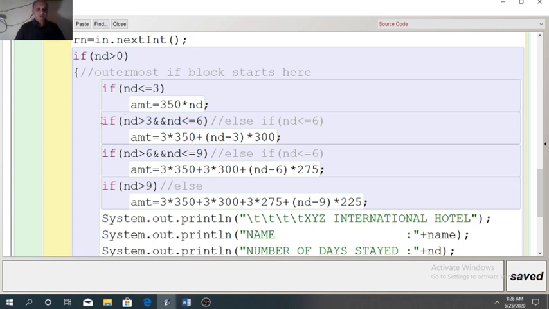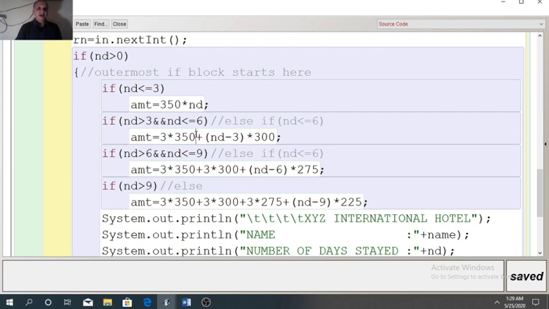The second slab was for the next 3 days. After the first 3, the next 3 means it will cover 4, 5 and 6. It means when nd is more than 3 and nd is less than or equal to 6. So in this range 4, 5, 6 will come. Suppose nd is 4. So the second if will be satisfied, the first if will be cancelled. So for 4 days, how will it calculate the bill?